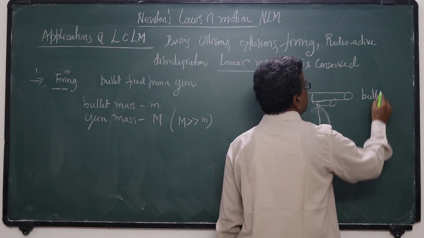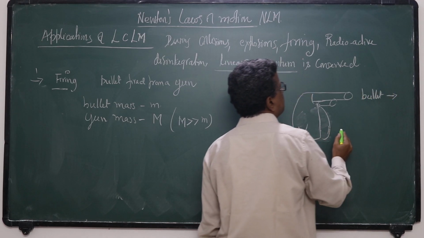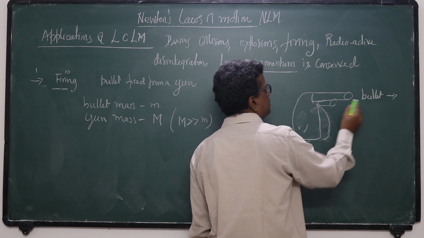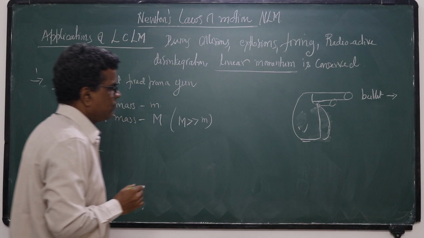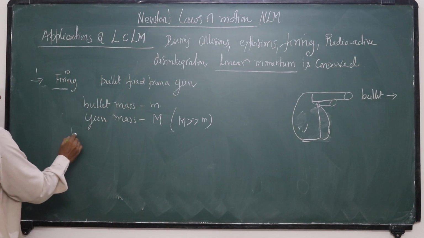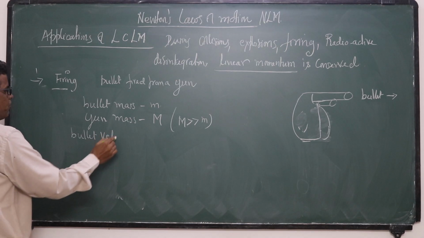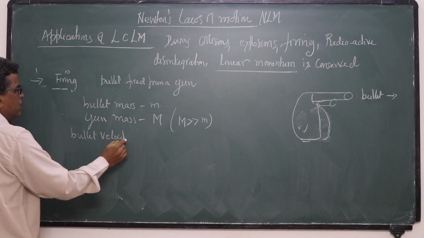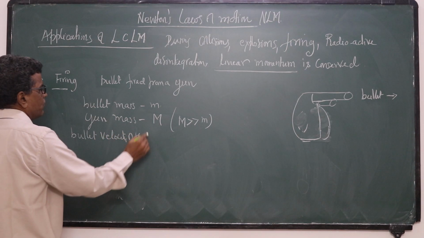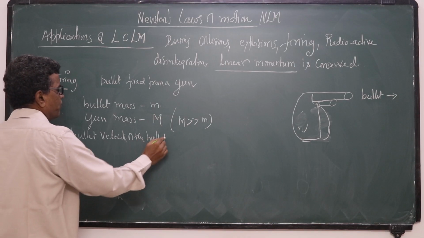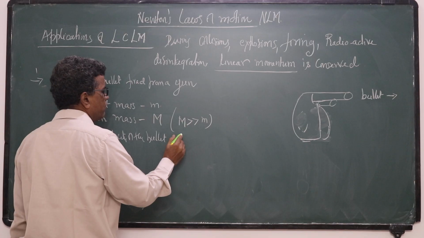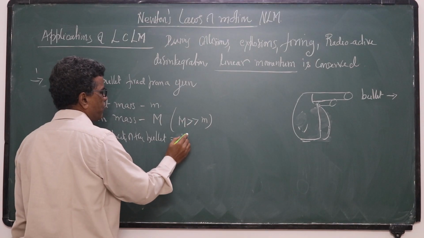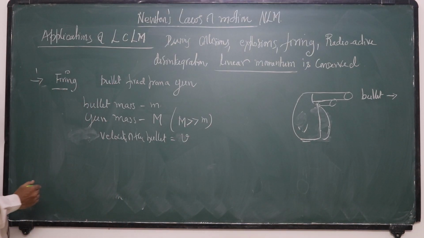Let the velocity of the bullet be v. Okay, the velocity of the bullet.